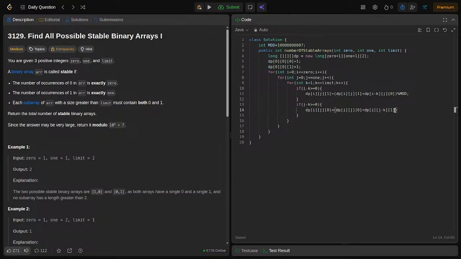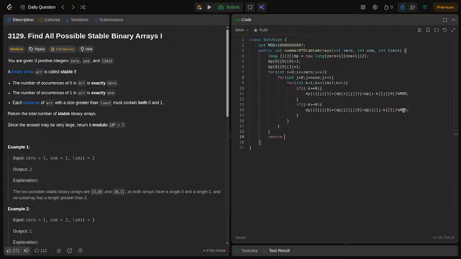Then modulus mod. So, I have written here mod to prevent the overflow, right. To prevent the overflow we are writing here mod. So, after completion of adding the ones, what are we going to return?